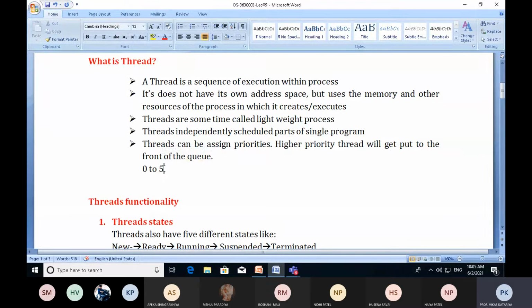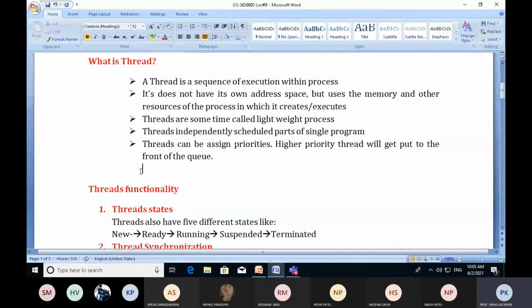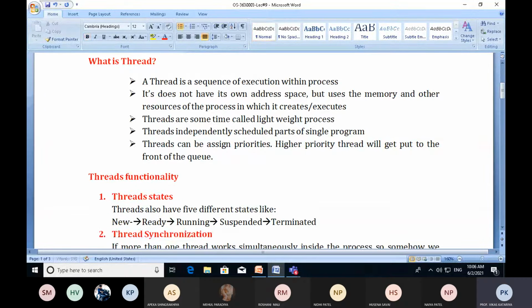That means the CPU will deal with that process after the end of the other processes. As we assign a priority number to a process, similarly we can assign a priority number to threads also. Higher priority threads will be put at the front of the queue and lower priority threads will be at the end of the queue.